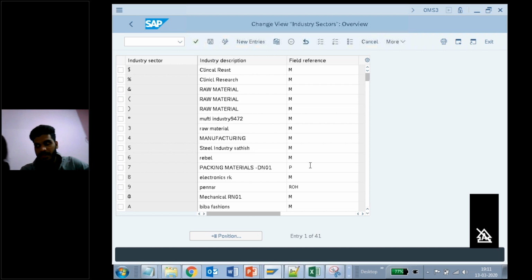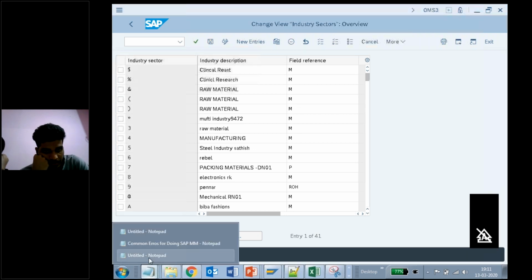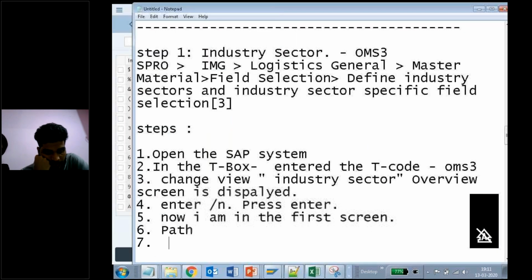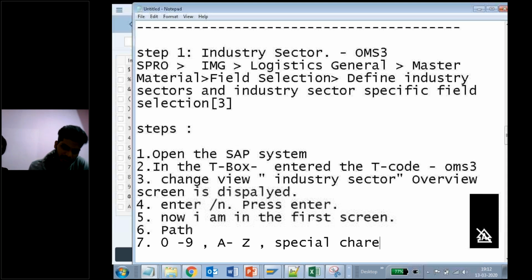All right. Now here, I should click on New Entries. I should click on New Entries. So one precaution that you need to take care of is, here there are some industry sectors, like 0 to 1. See here. Next point. Here we have 0 to 9 and A to Z and special characters. What is that? Characters. Okay. Getting my point?